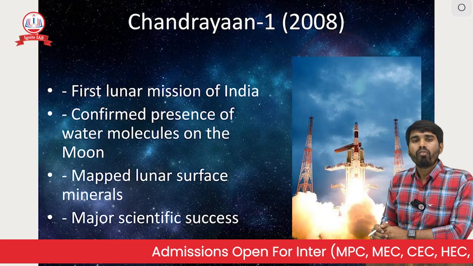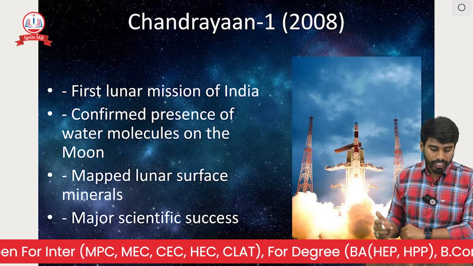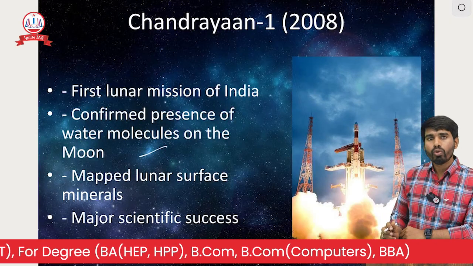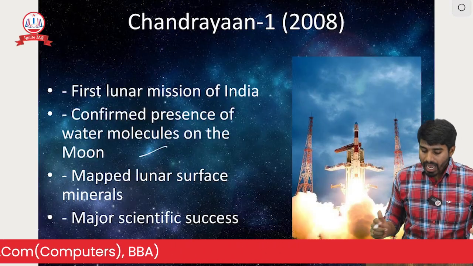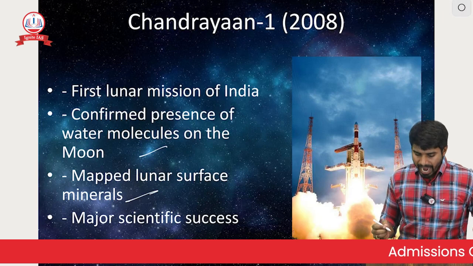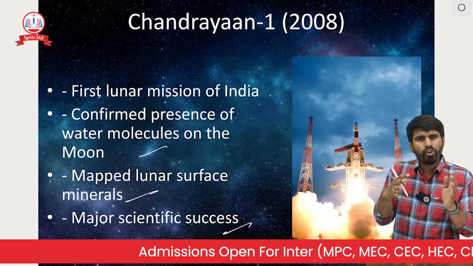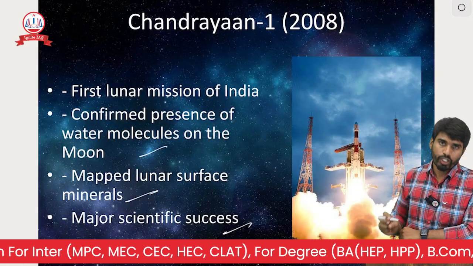Now here, what is the main objective of this mission? The main objective of this mission is to find whether there are traces of water molecules on the surface of the moon, and also to map the lunar surface. Now, to achieve these objectives, are we going to land? No. Here this is just an orbiter mission.